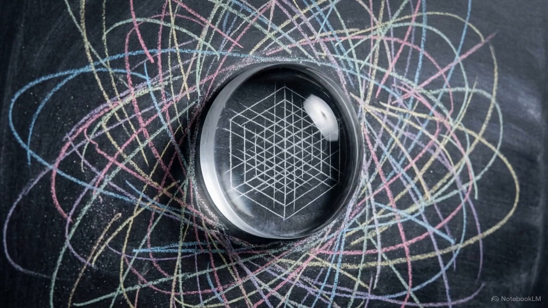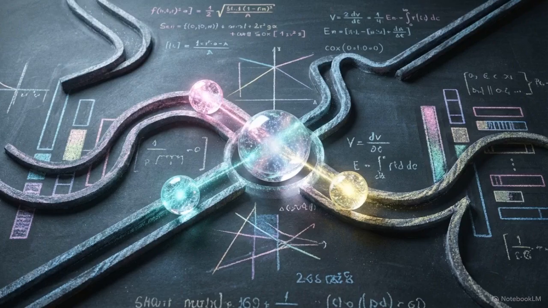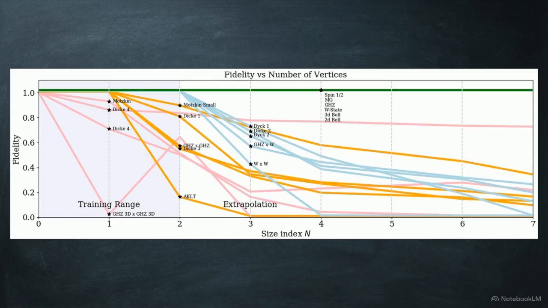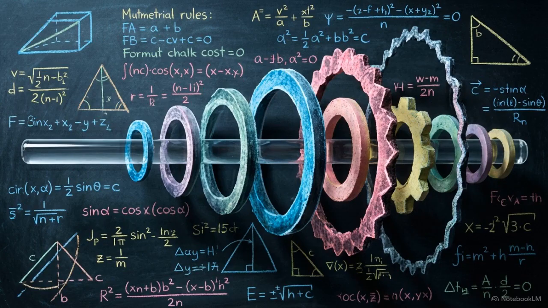successful quantum experimental design. During the inference phase, the researchers tested the AI by feeding it the first 3 states of 20 distinct target classes. For well-known quantum classes like the GHZ and W states, the model successfully rediscovered the exact human-designed meta-solutions. This chart plots fidelity. 1.0 is a perfect match, shown by the top green line. Success lies in the extrapolation zone on the right. Trained only up to size 2, the model perfectly maintains a 1.0 fidelity as it scales up to size 7. The model inferred universal physical rules, extrapolating to system sizes it had never seen.